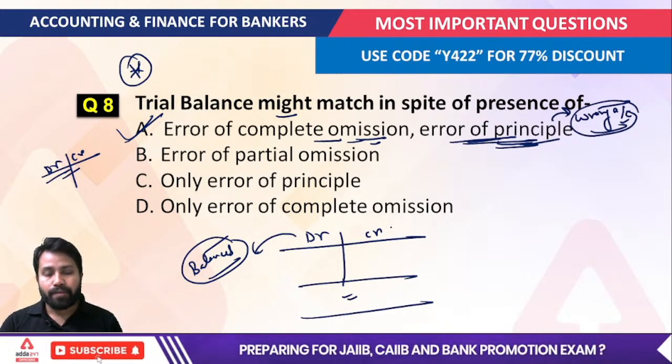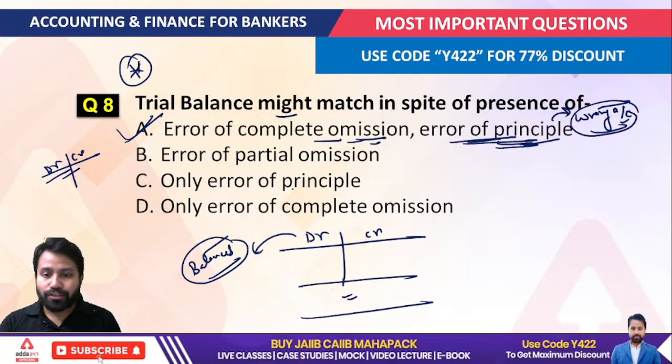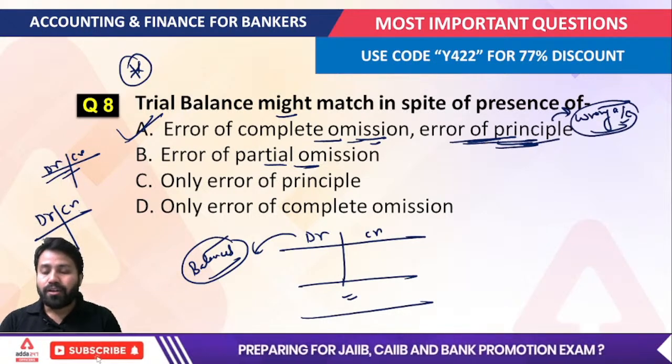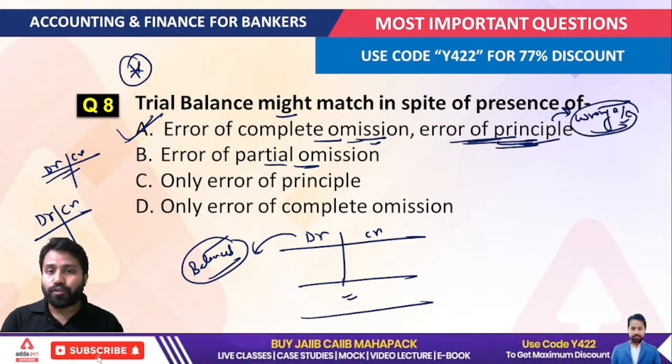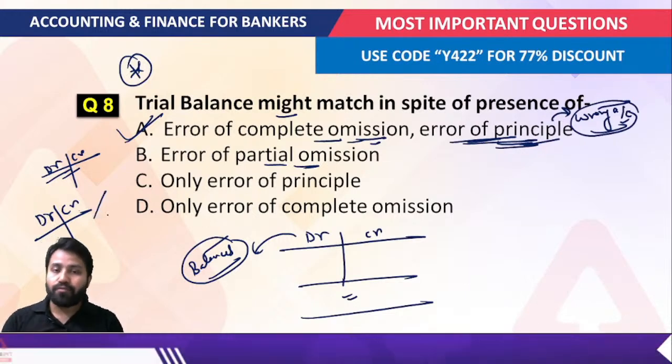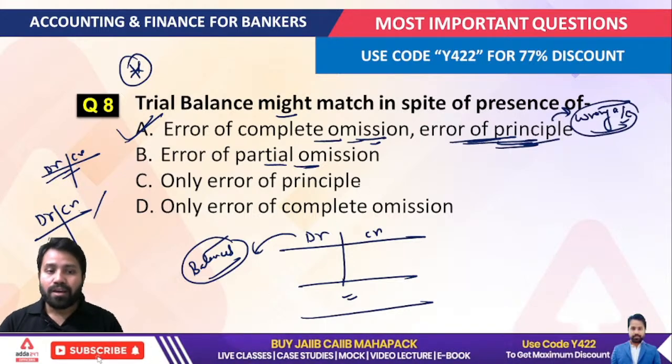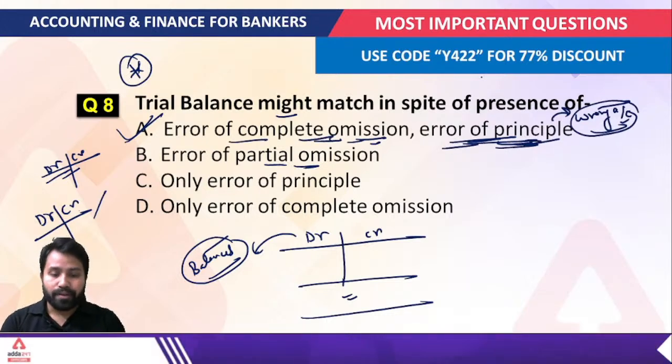Okay, right? In a partial omission, suppose that you recorded only one side of the transaction, like you recorded the debit side, but by mistake you forgot to record the credit side, or you recorded the credit side and by mistake forgot to record the debit side. In this situation, your debit balance will not be equal to your credit balance. So that's why the correct answer is error of complete omission and error of principle, right? Next question.